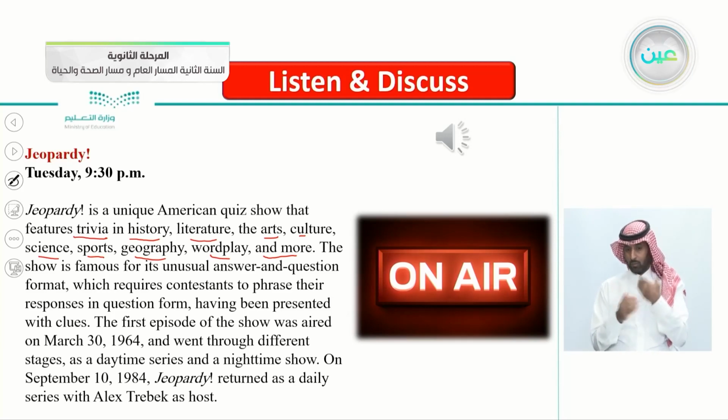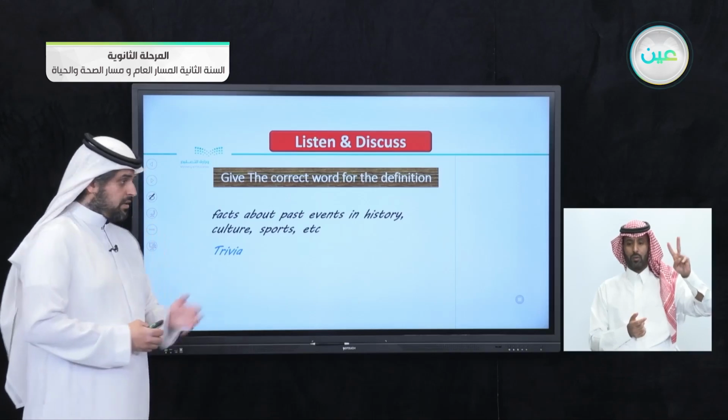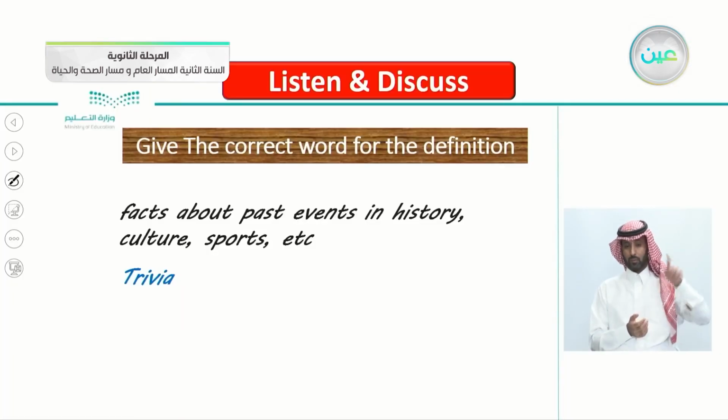Let's jump to the other one, but before that, let's answer this question here. Facts about past events in history, culture, sports, etc. Give the correct word for this definition. This is a definition. Give the correct word, the term for this definition. Facts about past events in history, culture, sports, etc. So which term in the article represent this definition? Let's see the answer here together. It's the word trivia, because I told you to pay attention to this word. So trivia means facts about past events in history, culture, sports, etc.